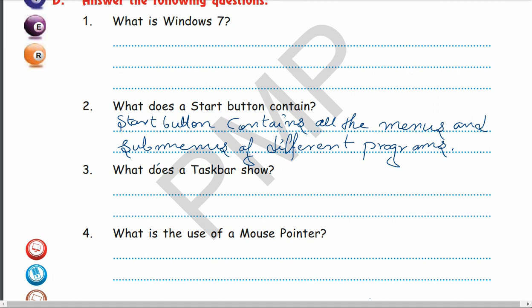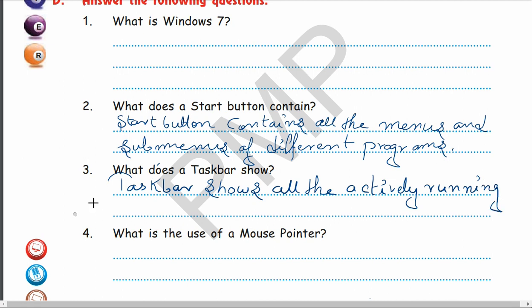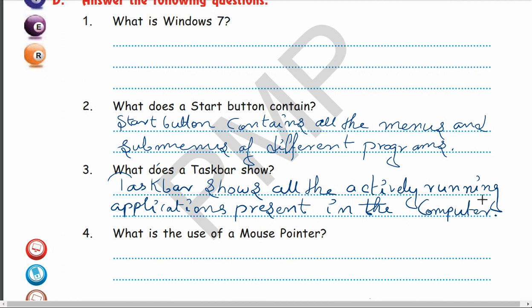Now, what does a taskbar show? Next question. So taskbar shows all the actively running, that means presently running applications present in the computer.